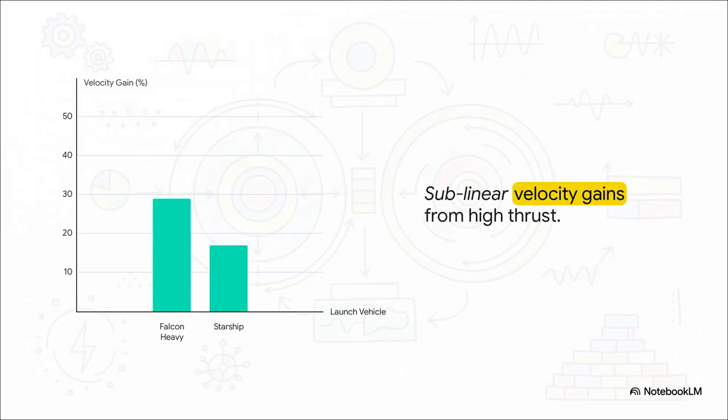Look at this. The sublinear velocity gains are undeniable. Taking the Falcon 9 as our baseline, moving to the Falcon Heavy requires a massive 200% increase in thrust, but you only get a 29% gain in velocity. And for Starship, a 224% increase in thrust only gives a 17% velocity gain. It's crazy. You literally cannot just slap a bigger engine on a rocket. The entire coupled system, mass, energy, thrust, trajectory, needs constraint-regulated math to stabilize it. Without the AM-regulator, increasing capability in one area just accelerates a bottleneck in another.